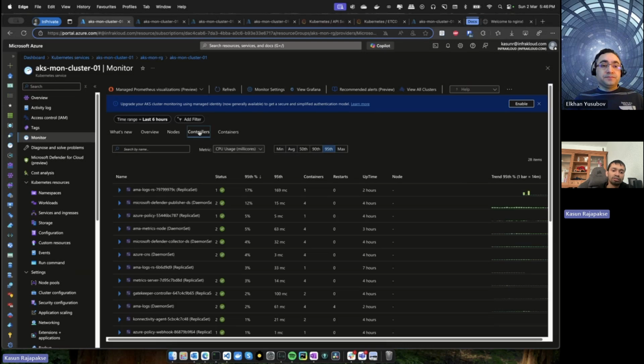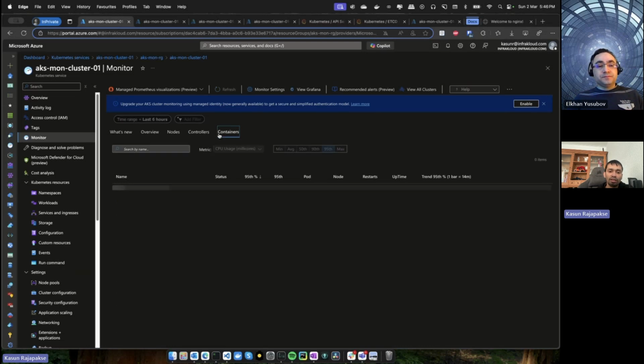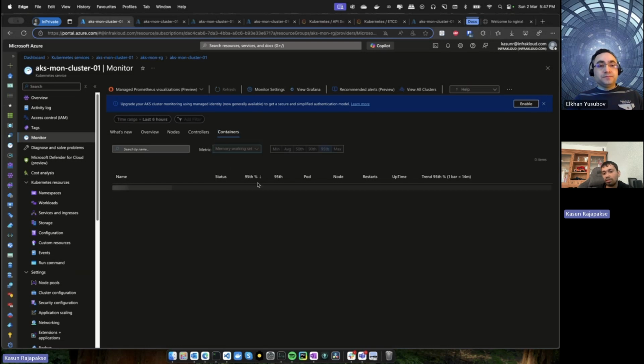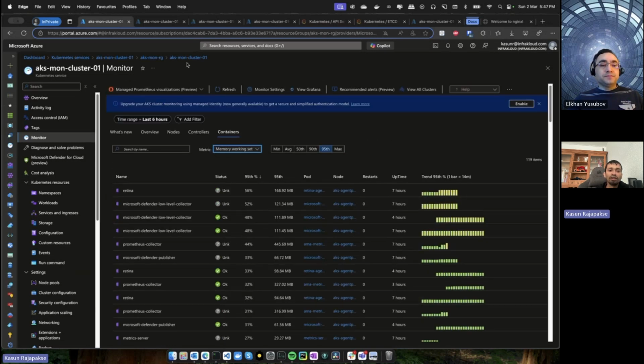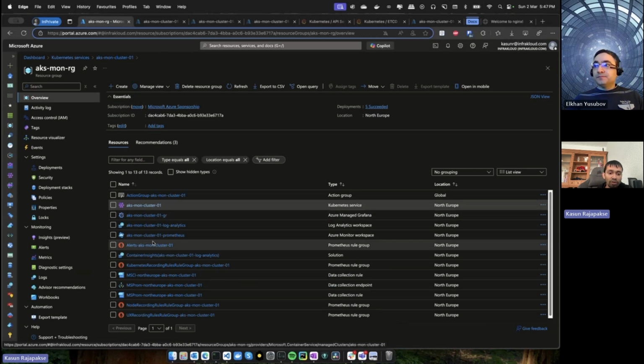Then the controllers in Kubernetes, like DaemonSets kind of controllers, or the deployments, you can also dive in and see. In individual container wise also you can view the memory and CPU usages like this, right? So that is the part of the Container Insights. Then we will look into the